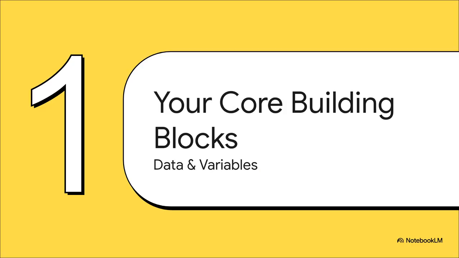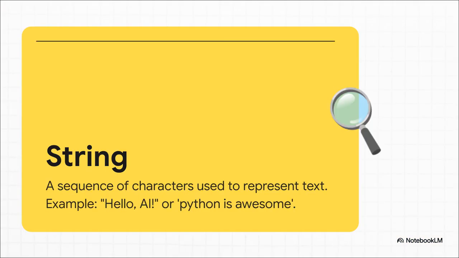We're going to start with the absolute basics, the Lego bricks of any Python program: data and the variables that store it. First up, strings. Super simple. A string is just text. Any sequence of characters. You can use double quotes, you can use single quotes. Python doesn't care. This is how you're going to handle any kind of words or sentences in your code.